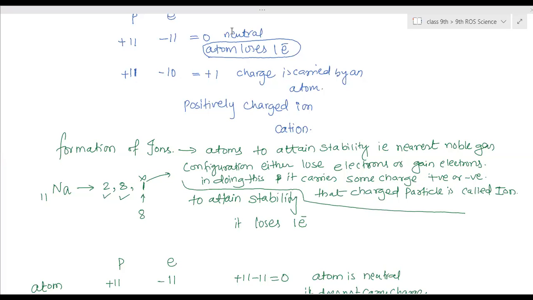Yes, Balapriya, you want to ask something? No, ma'am, I had raised my hand before, not now. Do we have to write that Na? Yes, everything now. What is Na? Sodium.